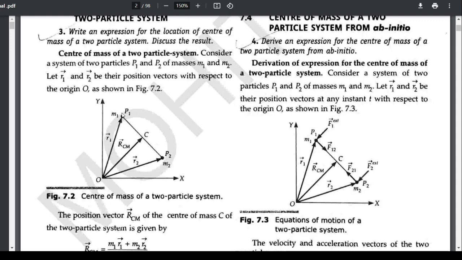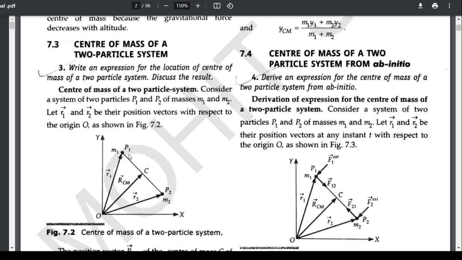From the origin, P1 is lying at the position r1 vector and P2 is lying at the position r2 vector. We can consider any point C on the line joining the two particles, which is at a position rCM vector from the origin.